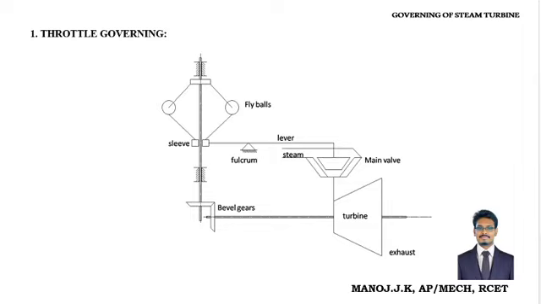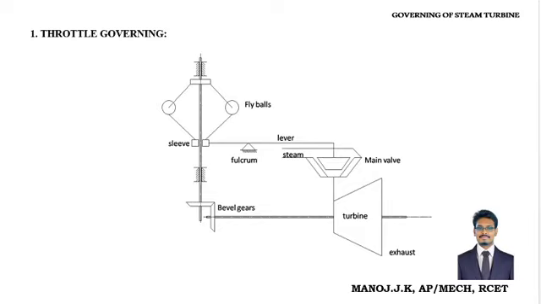Suppose the load to the turbine increases. We can look at one example: everyone uses an automobile vehicle. When the load of the vehicle increases, what about the efficiency of the engine? What is the pulling capability of the engine?